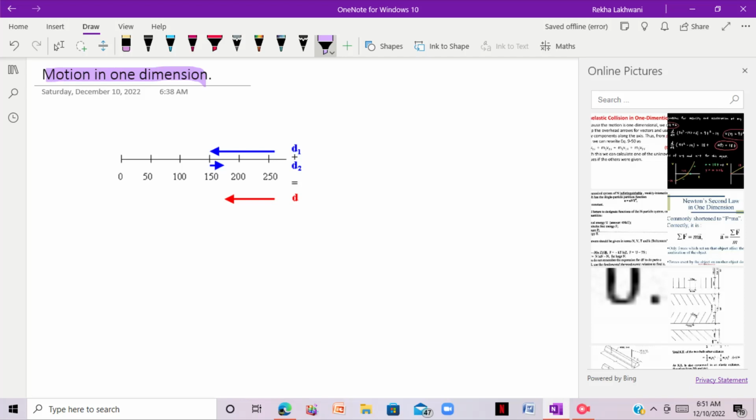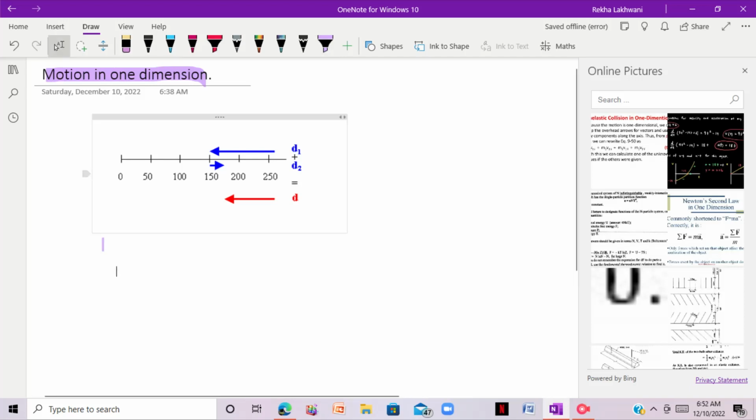Looking at motion in one dimension. What does it mean, motion in one dimension? So basically, we will first look at what is motion. What is motion? Basically, motion means whenever a body changes its